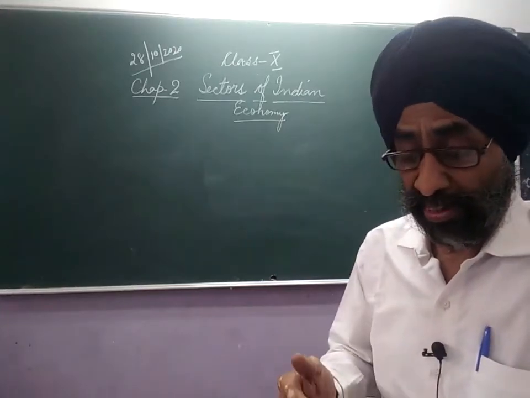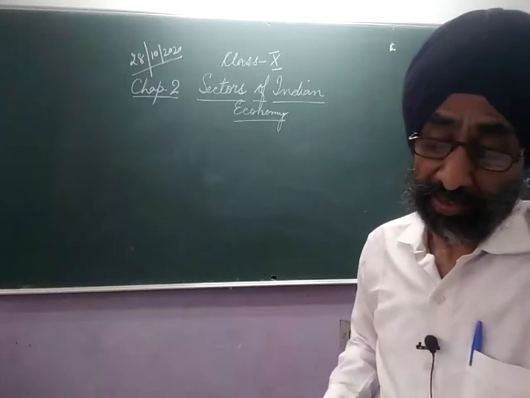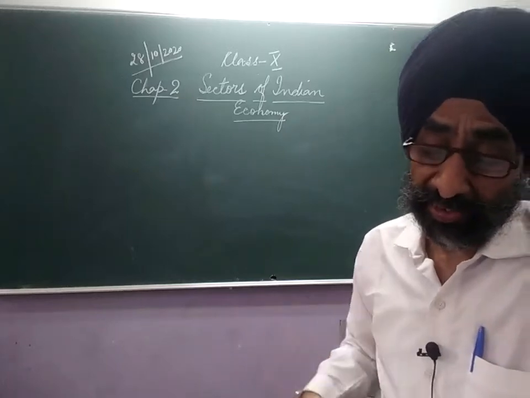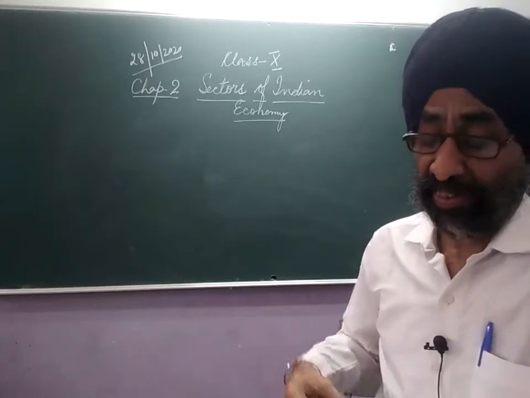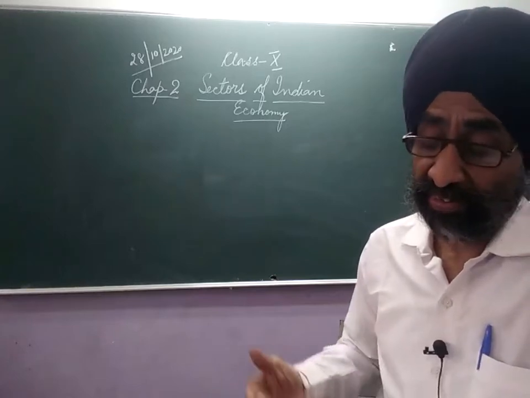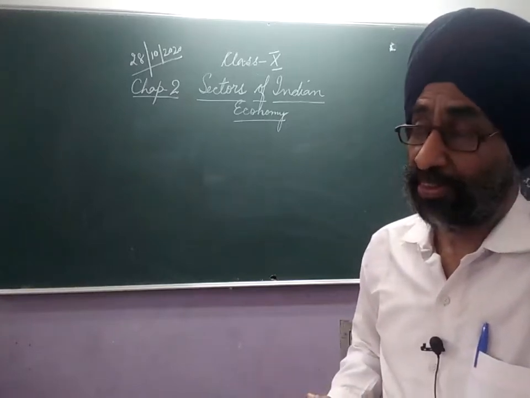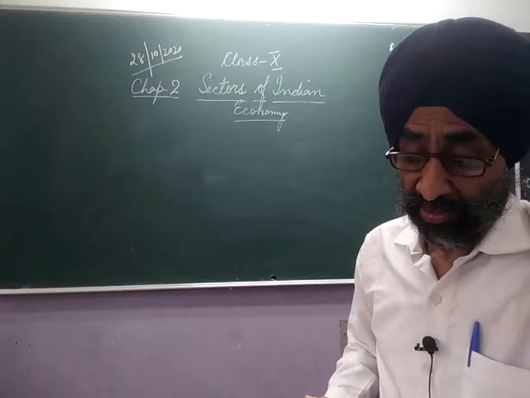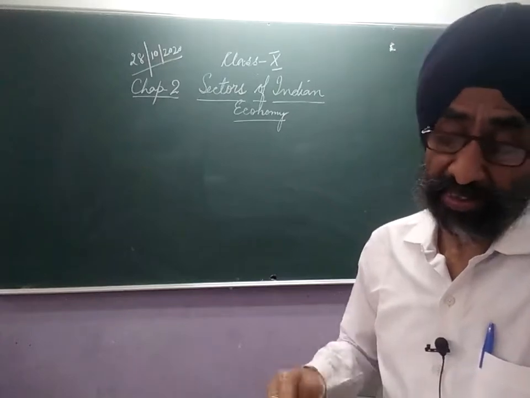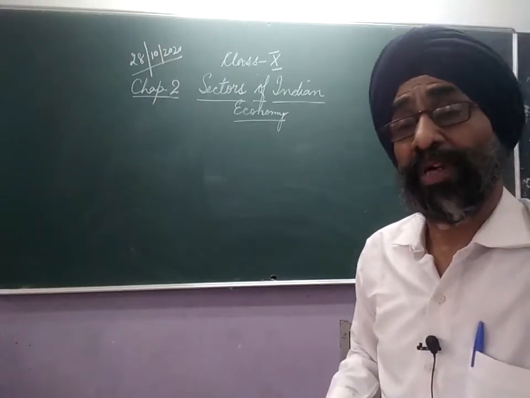In 2011-12, you see the maximum percentage of people are engaged in the tertiary sector, at the second place the secondary sector, and last the primary sector. So in 1971-72, the data is totally opposite of it.